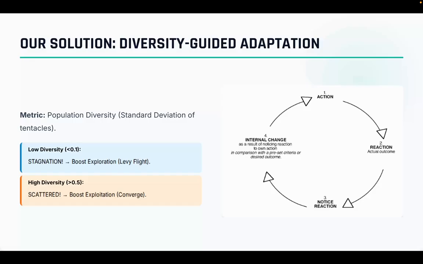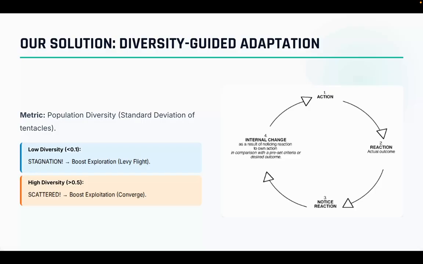For that, imagine our swarm of tentacles. If the tentacles are far apart, scattered across the map, the diversity is high. This means we are exploring well. If the tentacles are clumped together in one spot, the diversity is low. This usually means they have all converged.